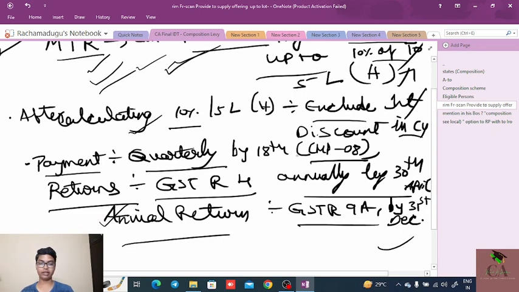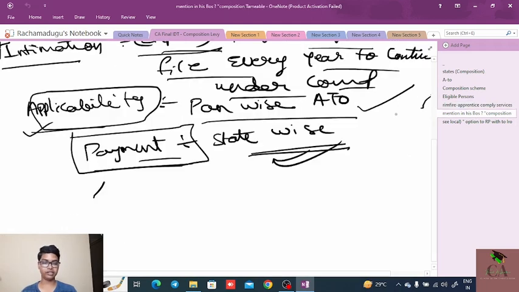And the payment under the composition scheme needs to be paid on quarterly basis by the 18th of the next month after completion of the quarter. And return needs to be filed in the GSTR 4 annually by 30th of April, and annual return needs to be filed in the form of GSTR 9A by 31st December.